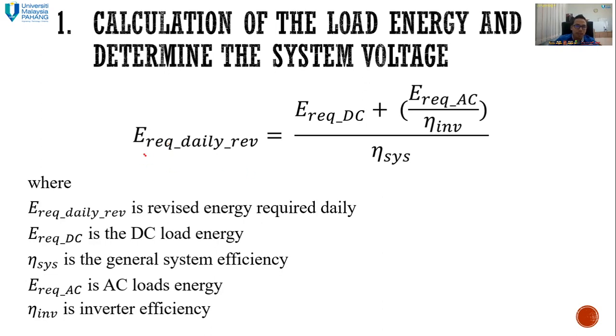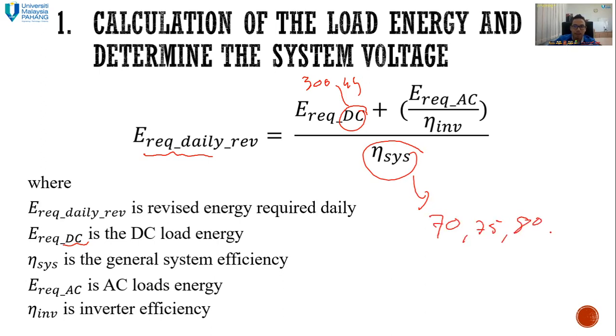So the required daily energy: E required DC is the DC one, like before, we have the 300 watt hours. Then the N system, like I told you before, is the general system efficiency, which depends, maybe 70, 75, 80 or 85%. If you are doing the final exam or test, it totally depends on the question; usually we give you that kind of value. If the value is not given, it's not a sin to assume 80%, 85% or 75%. But 80% is, for me, okay to assume.